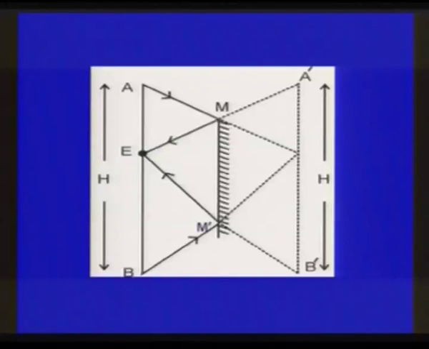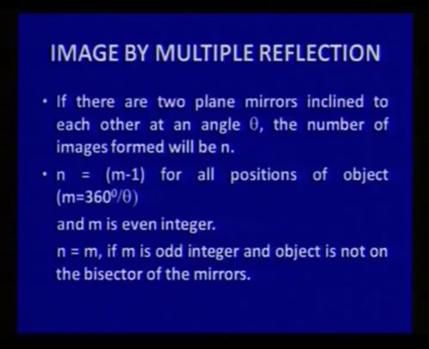There is a mirror and there is a position of the eye at E, and AB is the object and A dash B dash is the image formed. So here it can easily be proved that the size of the mirror M dash is half of the size of the object AB. You can see certain multiple reflections if you are taking more than one reflecting surface.